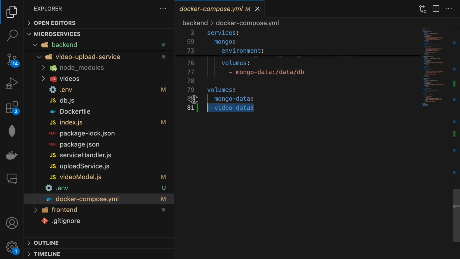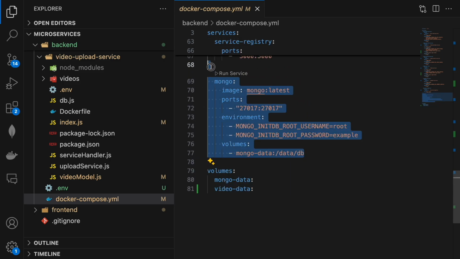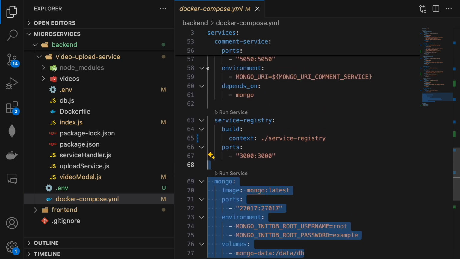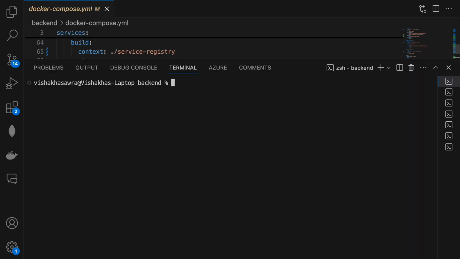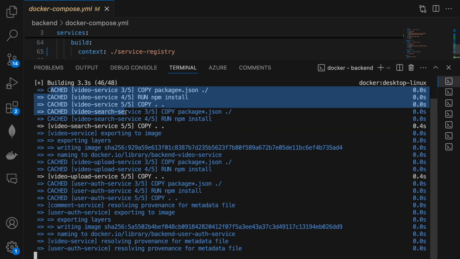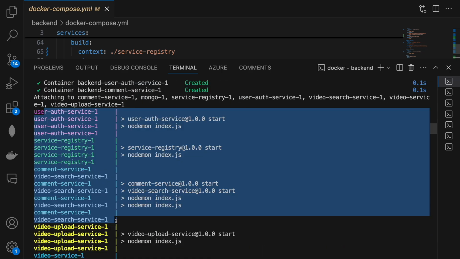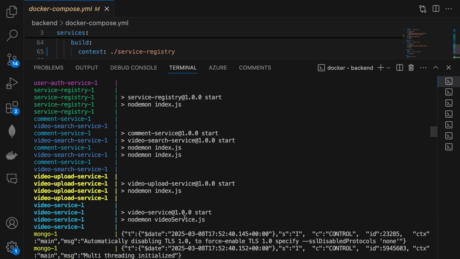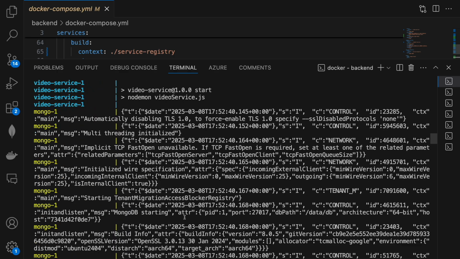Then MongoDB and video storage would help us persist data across restarts. And now, instead of manually starting every service, I just had to enter this one command in my terminal and my application would run as one system. And the command is, you guessed right, docker-compose up --build. And with just this one command, my entire platform started running. And now services were isolated, but yet they started communicating efficiently. And with this, our whole application was ready.